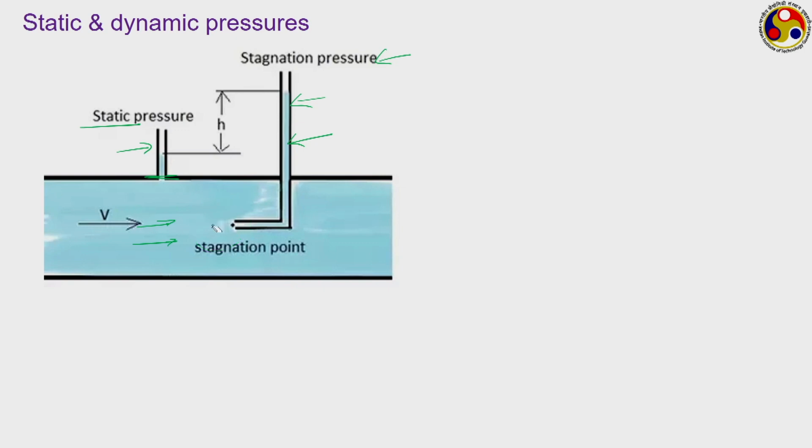Now, let us clean up the diagram. Let us say this particular point is 1 and this particular point is 2. Here the 2 refers to the stagnation point. Now, if we apply Bernoulli's equation at these 2 points, or maybe one plane through 1, another plane through this stagnation point. Let me be more precise, this 1 refers to the point where we are measuring the static pressure. So, let us say here the pressure is P, here the pressure is P naught.